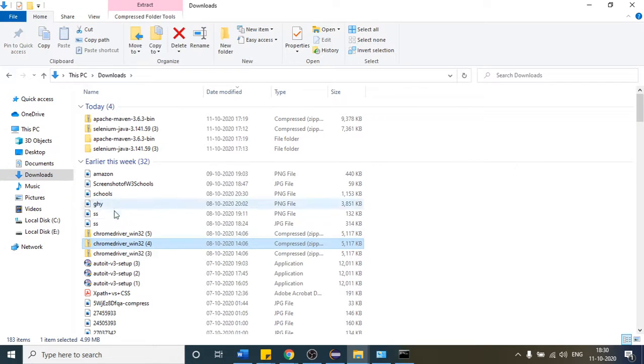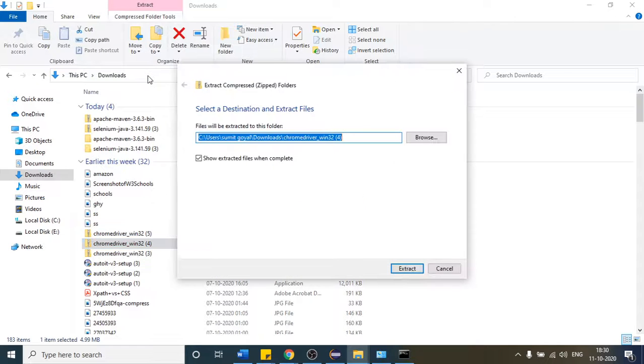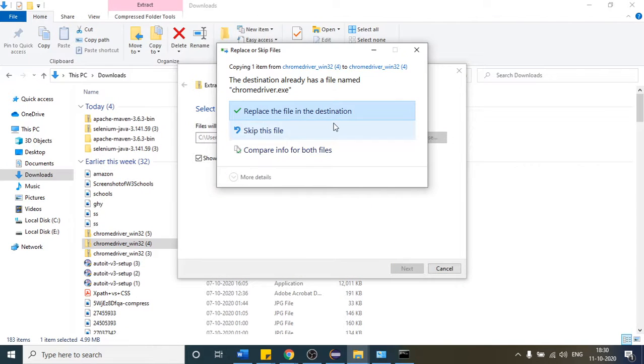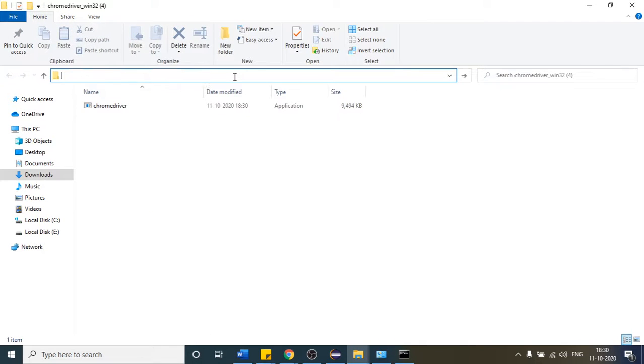I think they are not executable files. Okay, so let me do one thing: right click and extract all. By mistake I did the scanning of that. So click on extract, and replace the file because I already have it. Okay, no issue. So copy this path